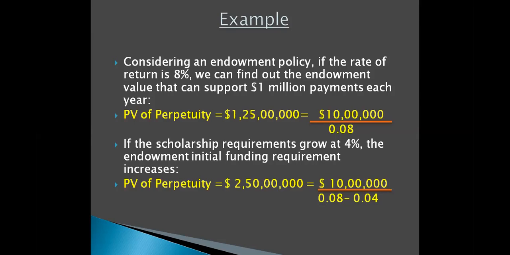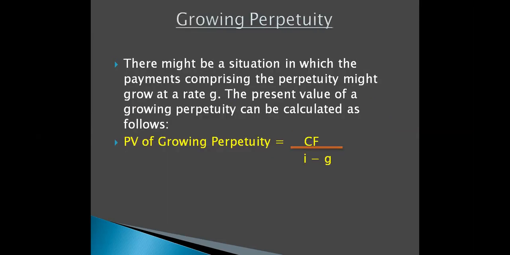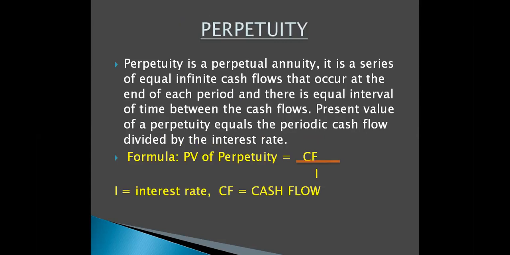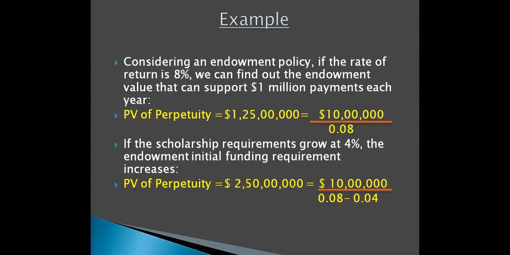And the interest rate is 8%, which is 0.08. So we'll just apply this formula of perpetuity, that is CF upon I. So CF was 10 lakhs divided by 0.08 and we get 1 crore 25 lakhs, 1.25 crores. This is the present value of perpetuity.